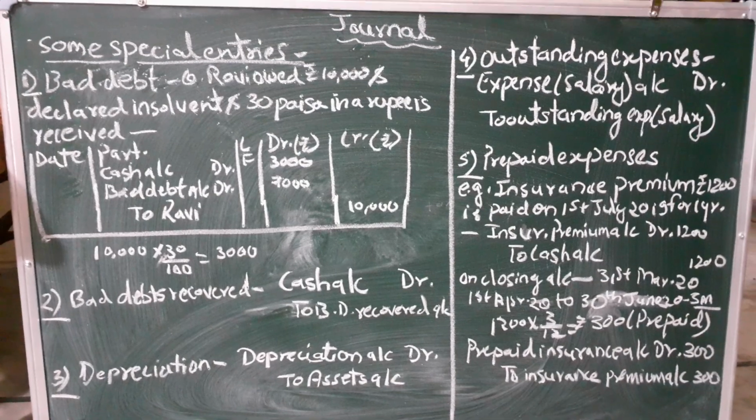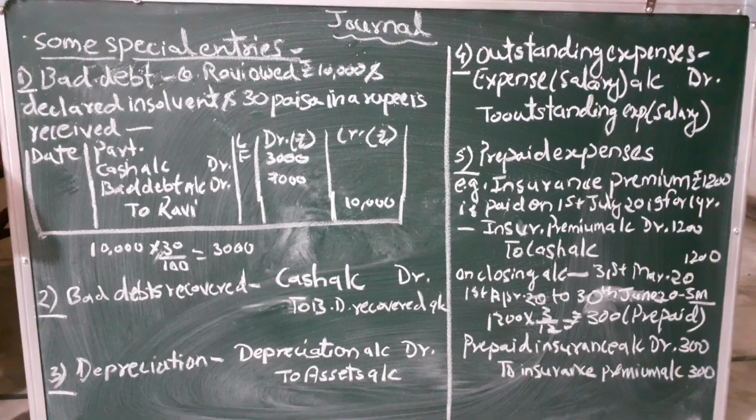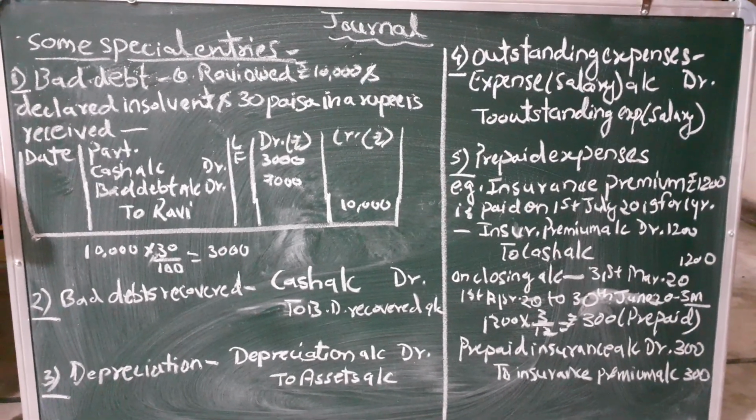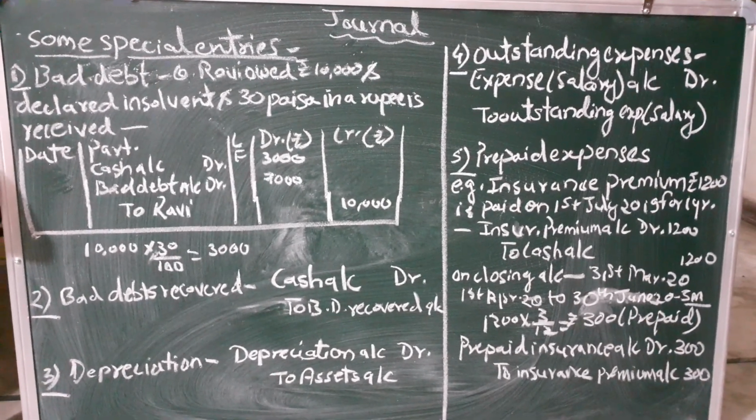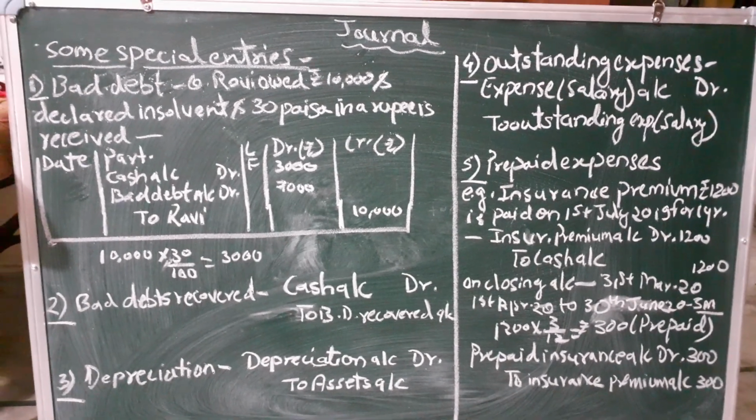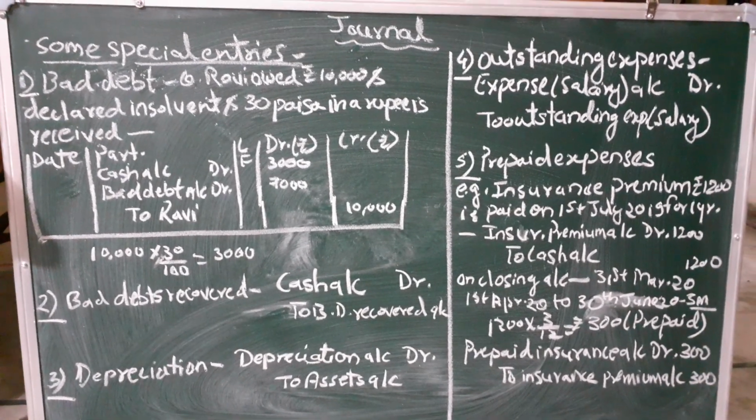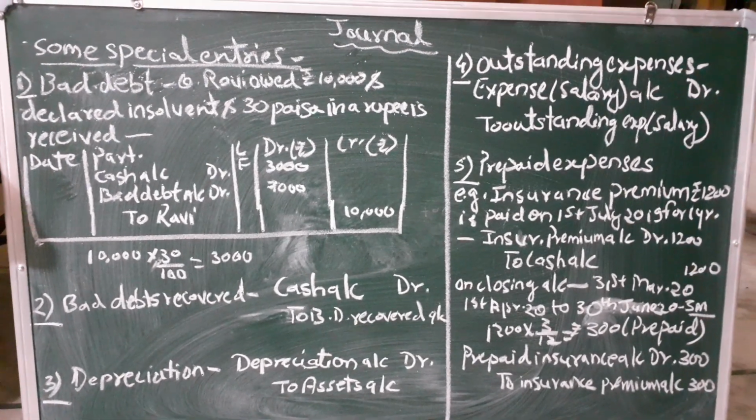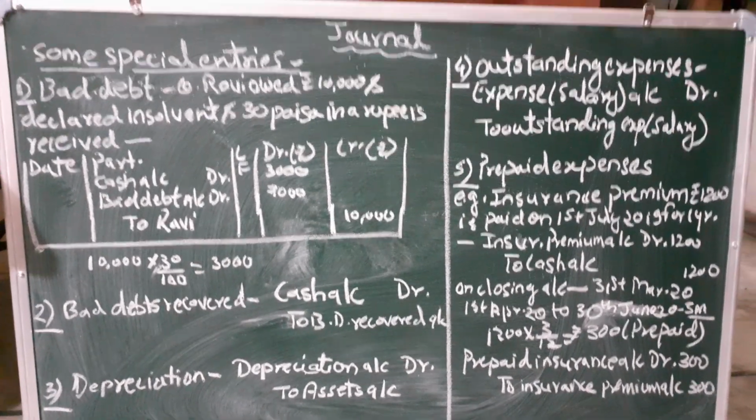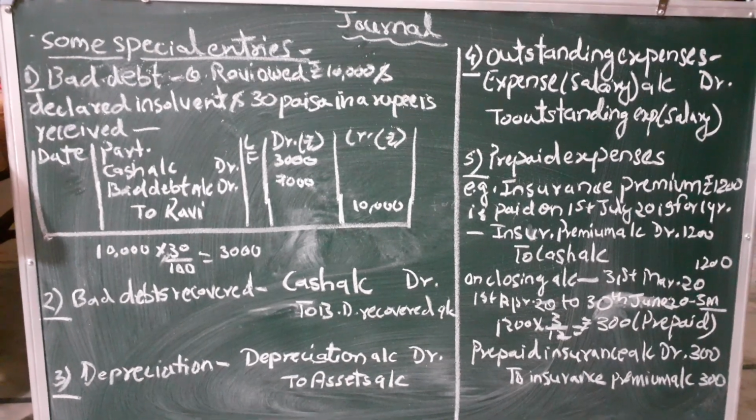Ravi owed 10,000 rupees and was declared insolvent, and 30 paise in a rupee is received. So here you need to understand what a bad debt is. Bad debt means someone has owed money to you. Someone has taken money from you, or you have lent money to someone. But because of some other reasons, like in this question, the debtor is insolvent. Insolvent means bankrupt. There is nil balance in his bank account.